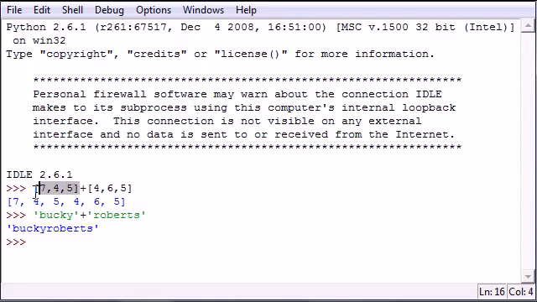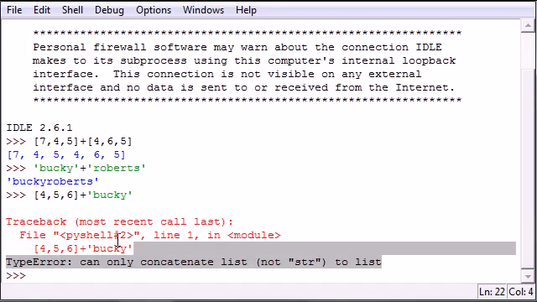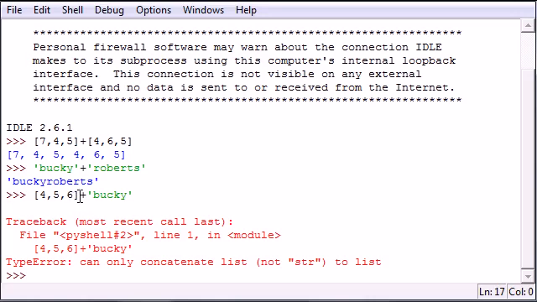But what happens if we try to concatenate a list of numbers and join it with a string of text? Well, there's only one way to find out. Say we have a list 4, 5, 6 and we want to add it to Bucky. Now once we try to concatenate that, we get an error message, and this is because you can't join two different data types. It doesn't know how. So you can only concatenate them or join them if they're the same type. And this is useful when you have two smaller lists and you want to join them into one bigger list.